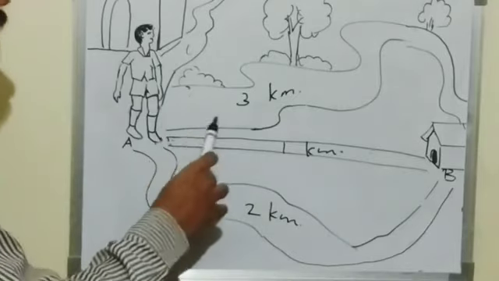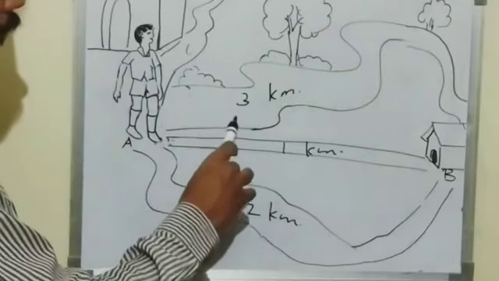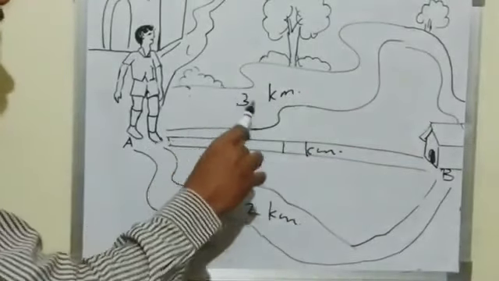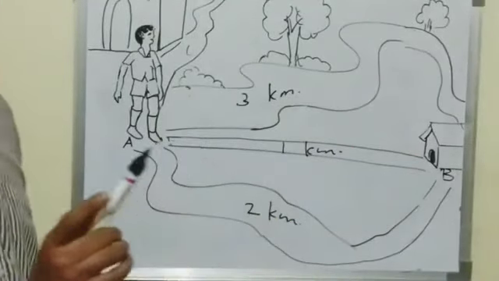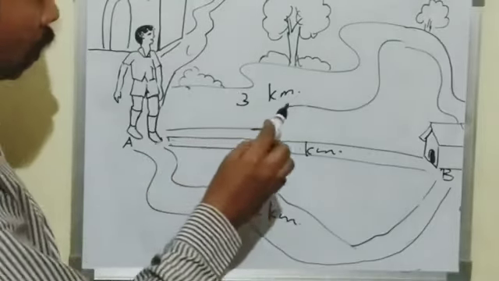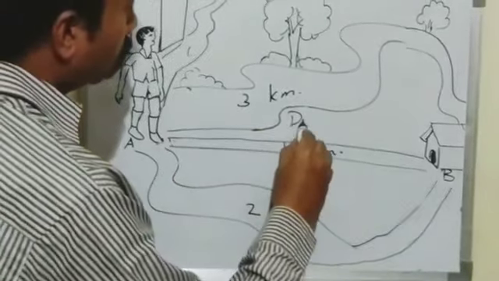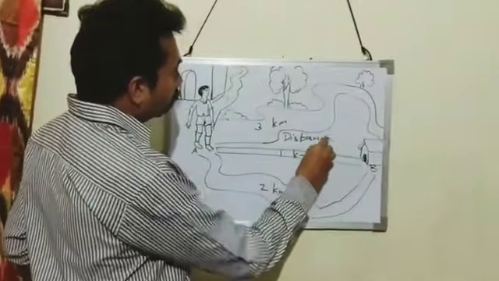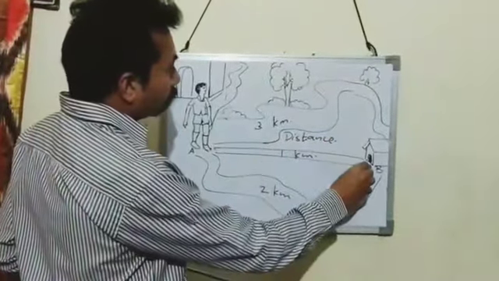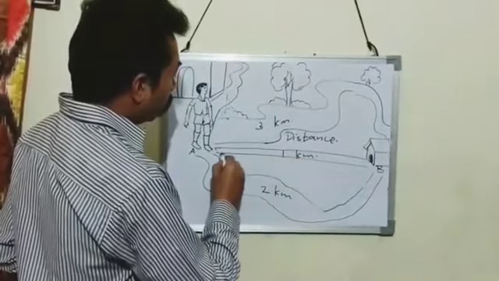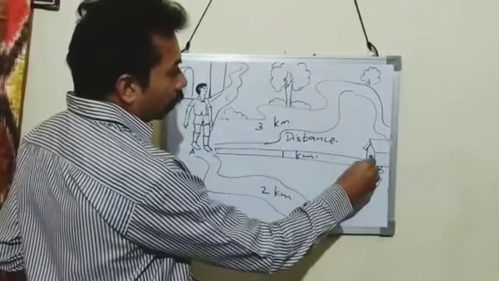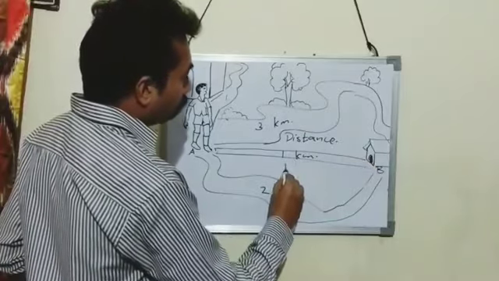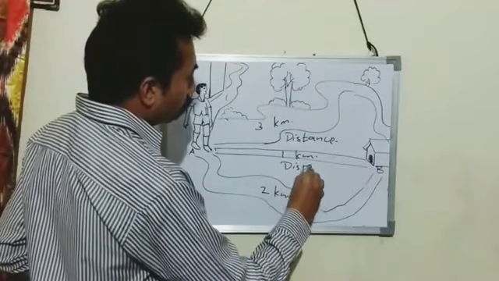So in the first case, he has to travel 3 kilometers. The total length covered by a body is called distance. And the shortest distance between two positions in a definite direction is called displacement.